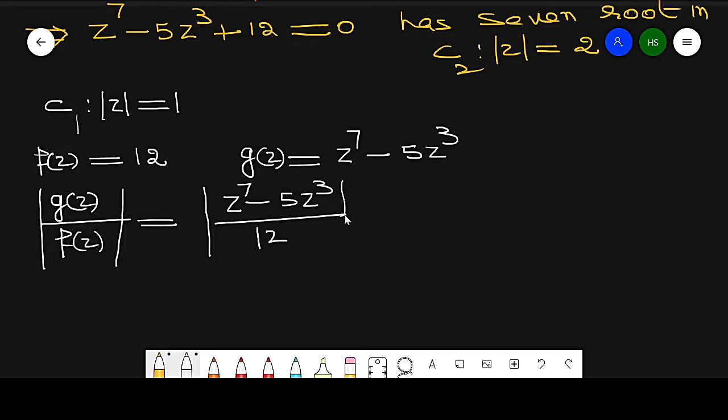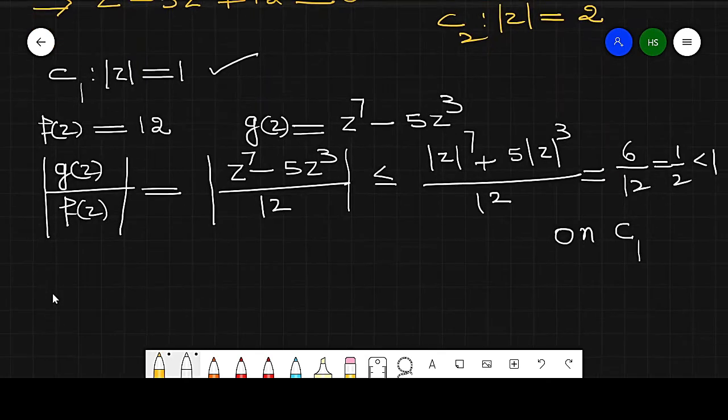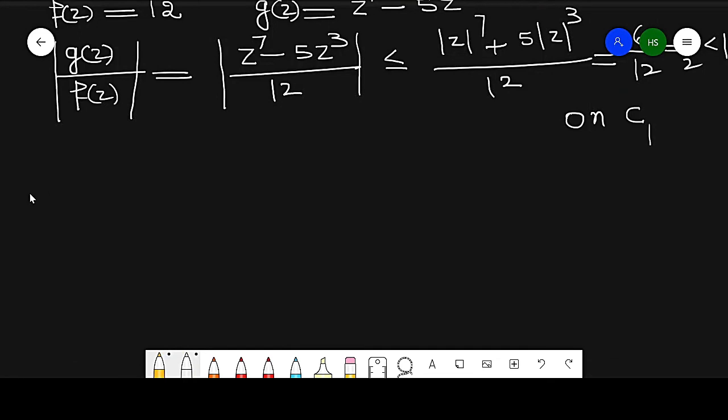Now by using the triangle inequality, this is modulus of z raised to power 7 plus 5 into modulus of z raised to power 3, over 12. Modulus of z equals 1 on C1, so this is 1 plus 5, which is 6 by 12, which is 1 by 2, which is less than 1. So I get modulus of g(z) over f(z) less than or equal to 1 on C1.